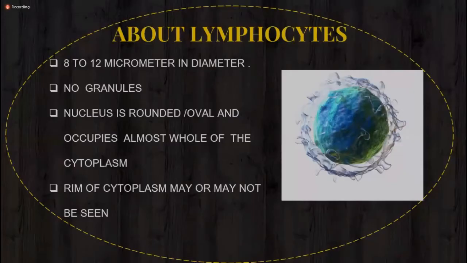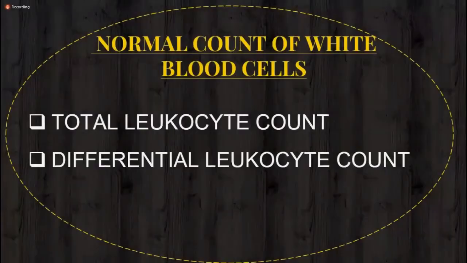After the identification points, come to another major thing, which is the most important thing for doctors. So you are going to be future good doctors. The normal count of each and everything is necessary to memorize. Normal count of white blood cells. You have already done the red blood cells and hope you know the normal value of red blood cells.